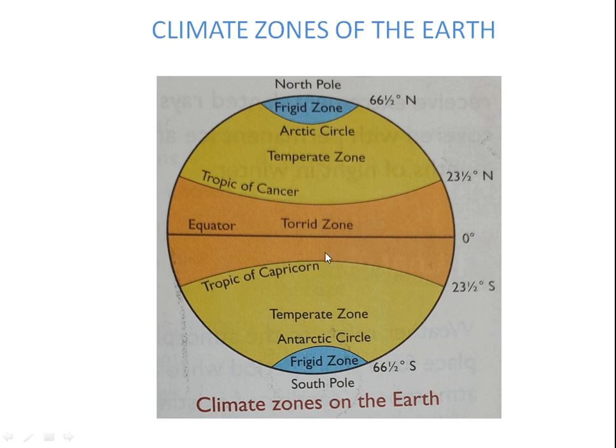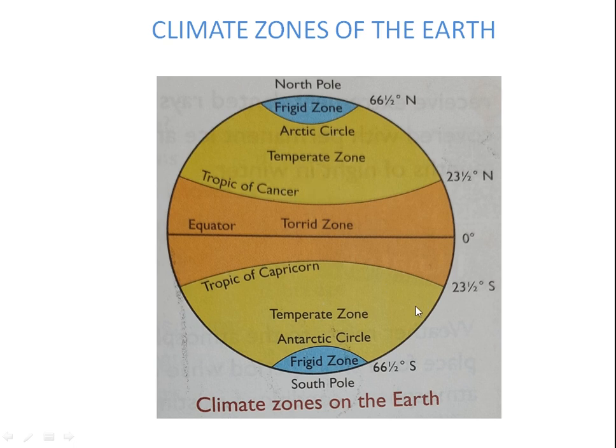Next one, temperate zone. Where is the temperate zone situated? See here, this is the north temperate zone. This is the north pole and this is the south pole. This is the temperate zone, meaning the north temperate zone. The north temperate zone is situated between the Arctic Circle and the Tropic of Cancer.